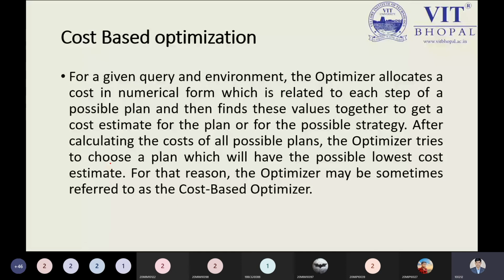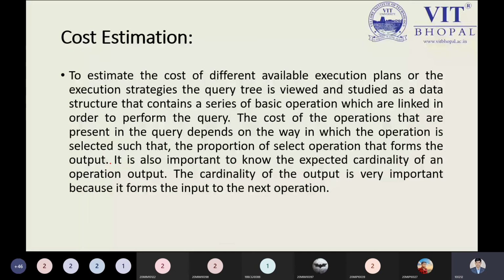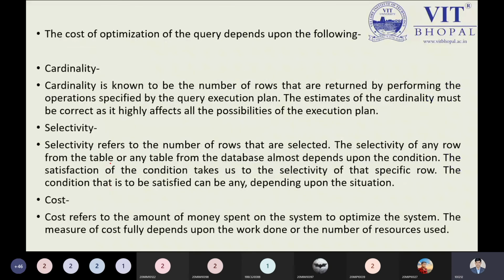Next we have cost estimation. As I told you a few seconds ago, cost estimation can be identified by three important points. The first is cardinality. Cardinality is the number of rows returned to perform the operation specified in the query execution plan. Definitely many customers to many products, so the number of rows between many customers and many products will be many. So cardinality plays an important role in determining the cost estimation.